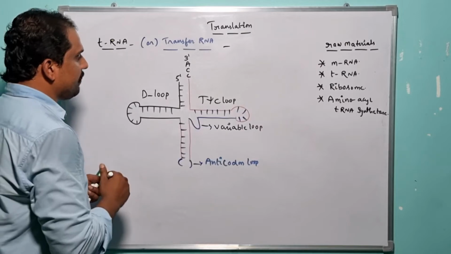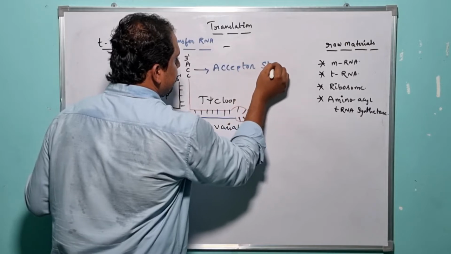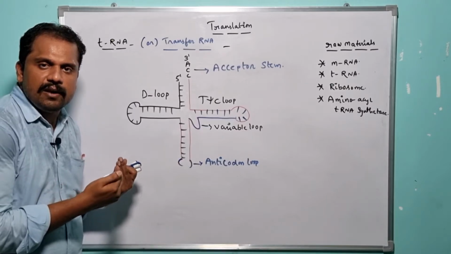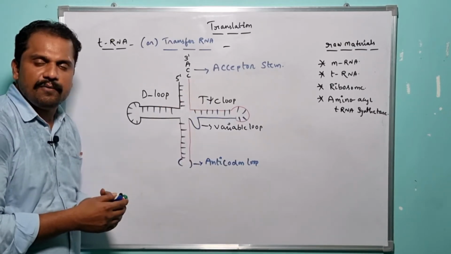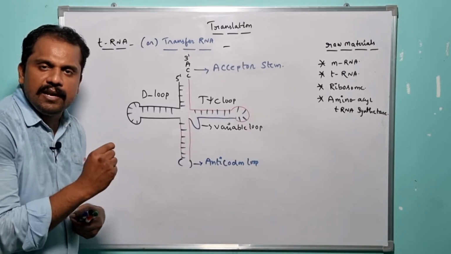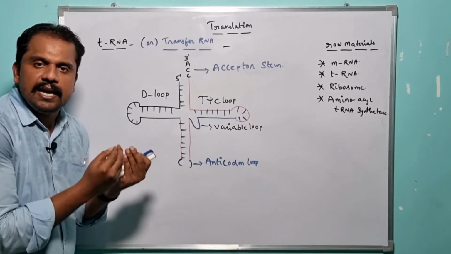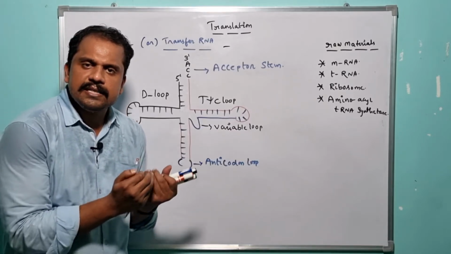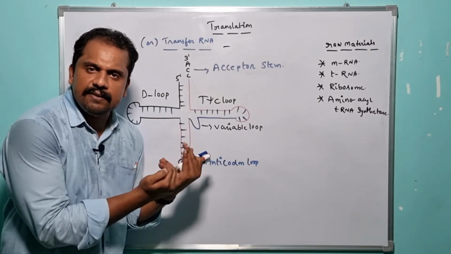So now here my question is, the acceptor stem, right? What is the role of the individual components which are present in the particular tRNA? Why is the particular stem which is present in the tRNA considered as the acceptor stem? Because, as I have already told you earlier, each and every amino acid which exists in nature is very specific to one particular codon which is present in the mRNA, right?